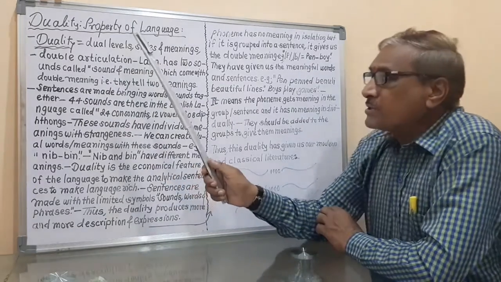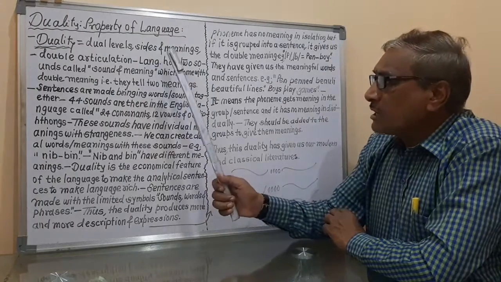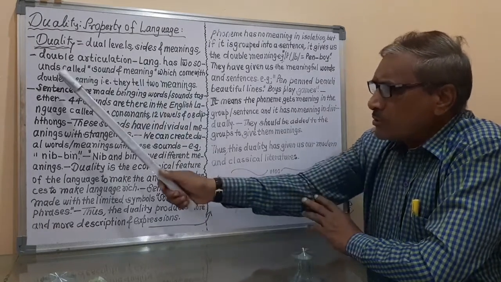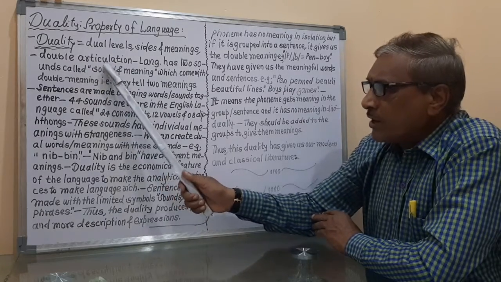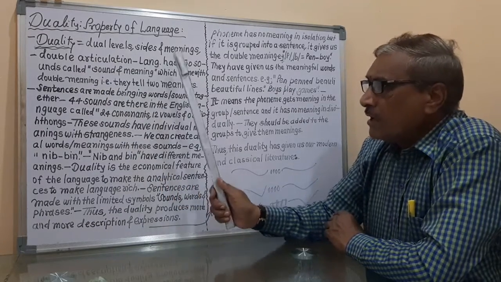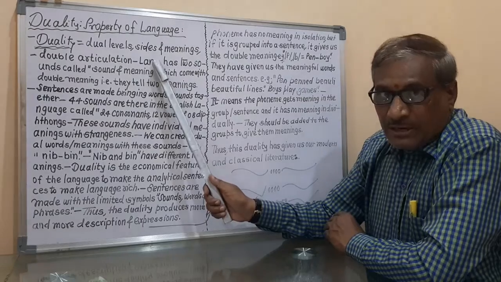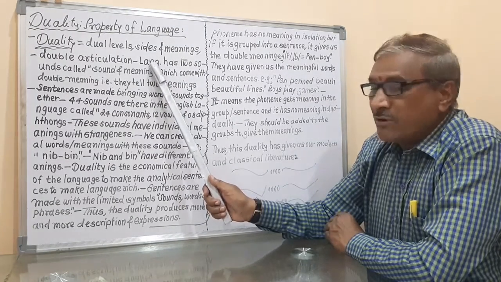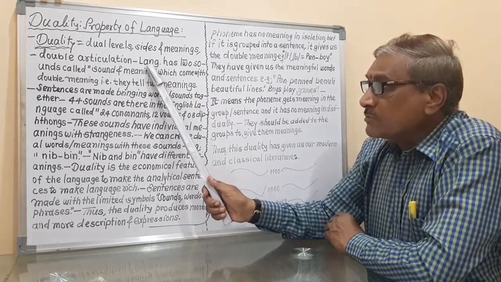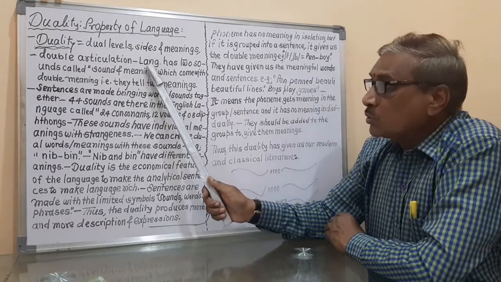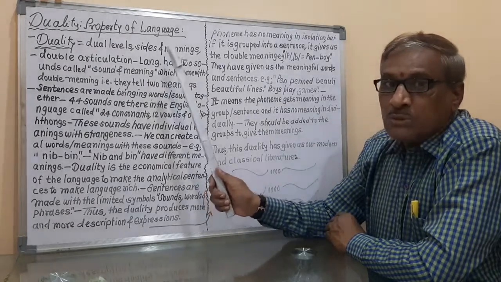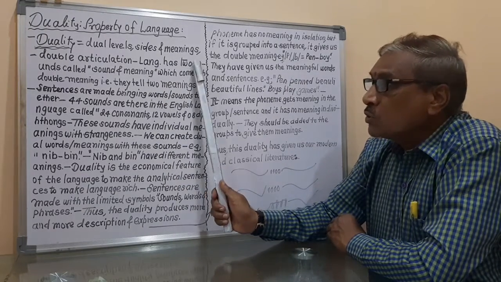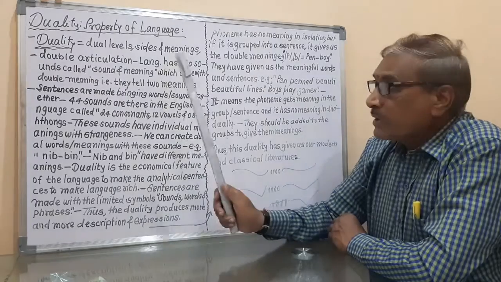It means that the language has two sounds called sound and meaning. Language means what? Language means words, sounds, phrases. So those words, those sounds and those phrases have the two sounds.